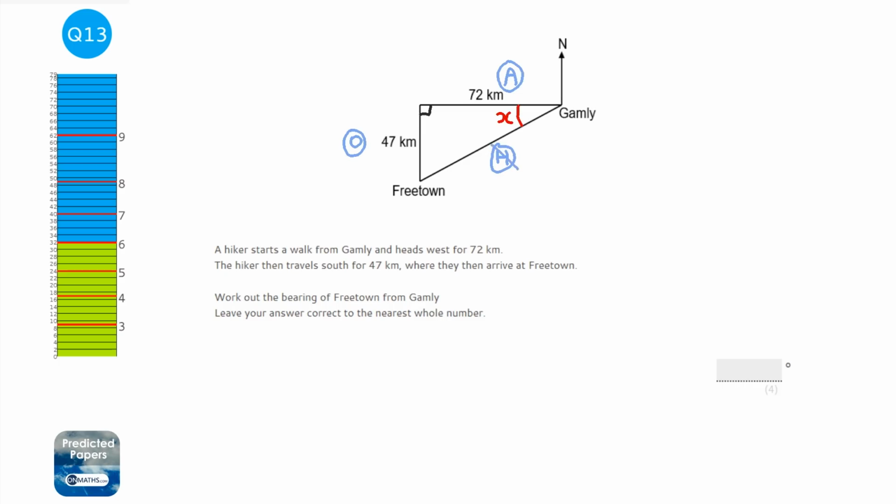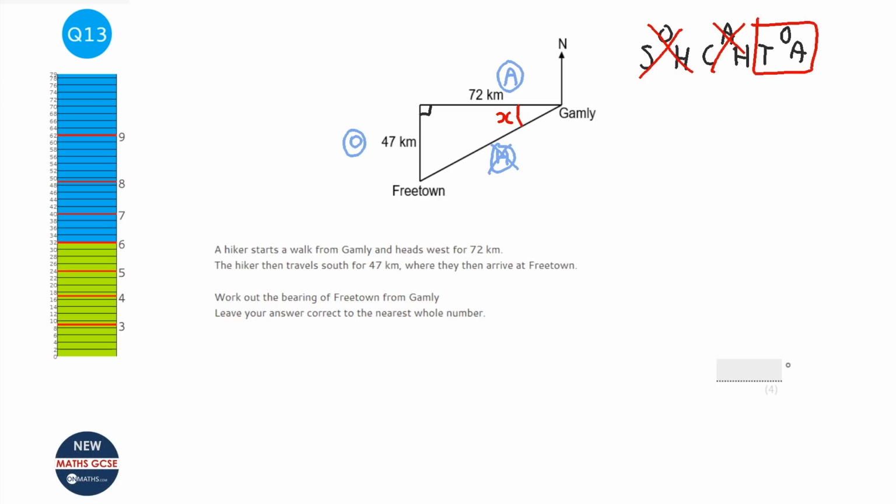Well, the hypotenuse is of no interest. We're not looking for it, and we're not given it. So it's O and A. So writing SOHCAHTOA. Well, we're not interested in the H, so it's not going to be SOH, and it's not going to be CAH, so it's going to be TOA.